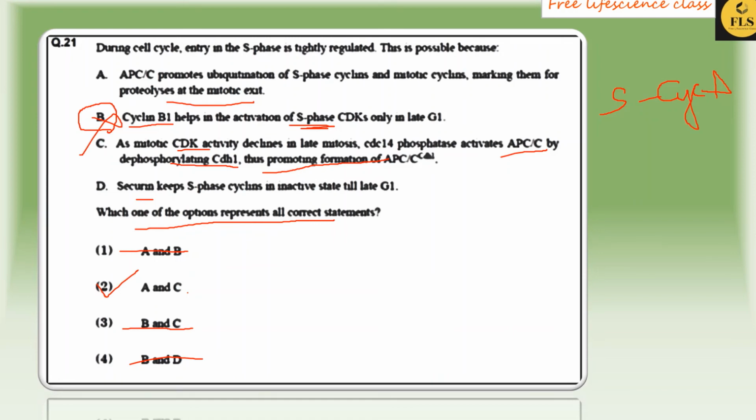Then about the C statement, as mitotic CDK activity declines in late mitosis, the CDC14 phosphatase activates APC. For what? For destroying the mitotic cyclins. Okay. So the correct answer is option 2. Let's move into the next question.